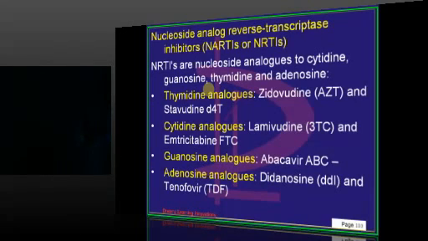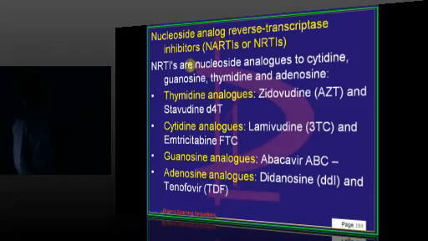So, doctor, 2 to 3 questions on antiretrovirals, sometimes 1 or 2, but definitely 1 or 2 will come. You have to be 100% sure. Reverse transcriptase inhibitors are the main group of antiretrovirals. They are divided into non-nucleoside and nucleoside/nucleotide inhibitors. Ultimately nucleotides need to get converted into nucleosides, but there are 2 drugs which are directly nucleotide analogs without the requirement of any conversion. So what are they?